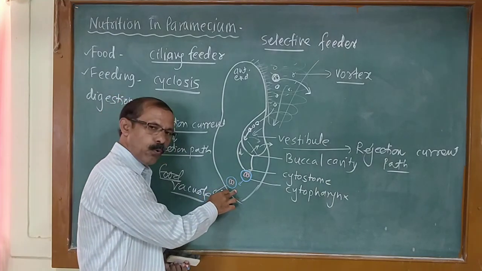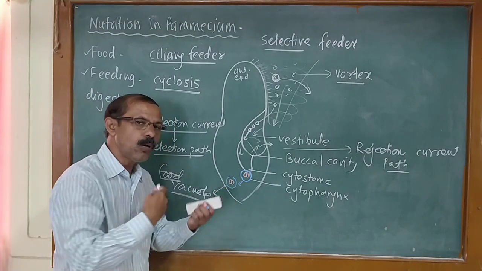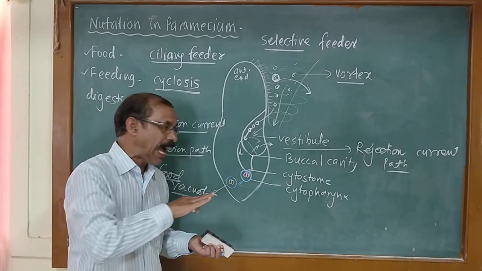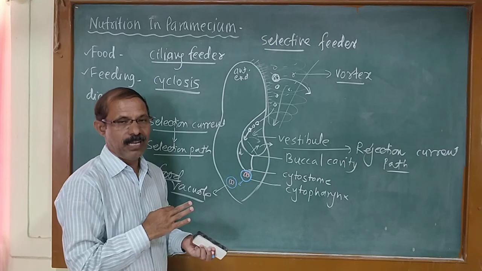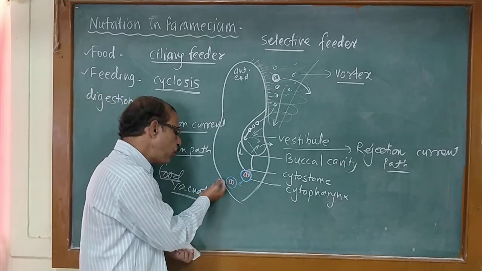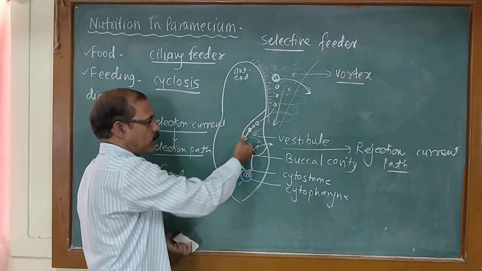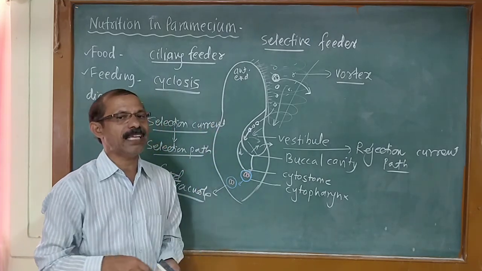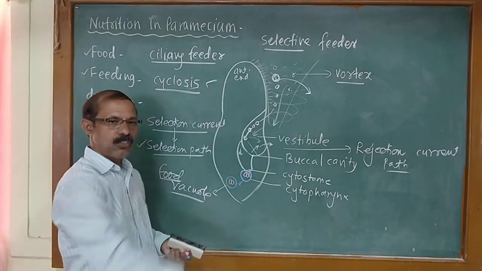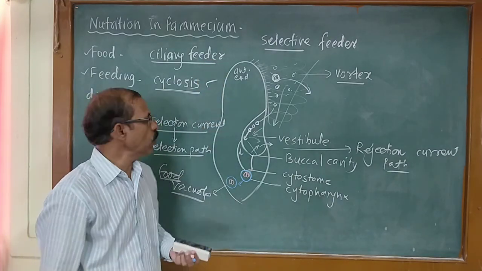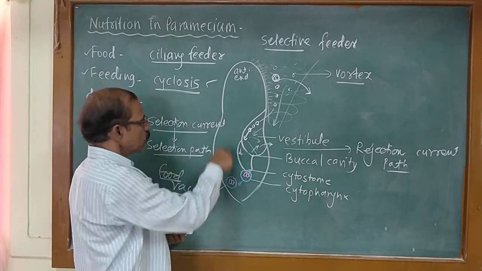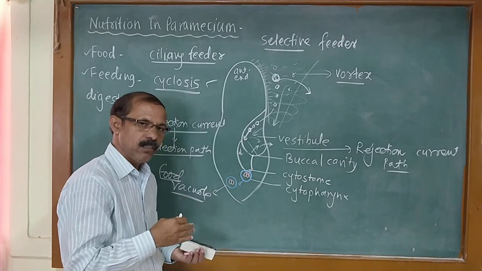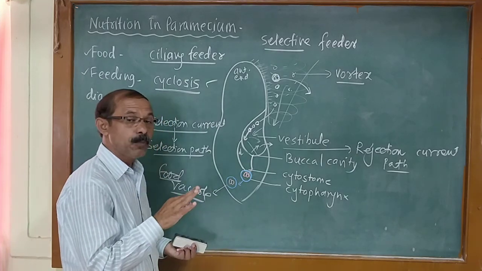After the formation of the food vacuole, it does not move randomly in the endoplasm. It follows a specific path along with the streaming movement of the endoplasm, and the path followed by the food vacuole is called cyclosis. Now, the cyclosis or the path of food vacuoles passes in a specific manner, a specific way.